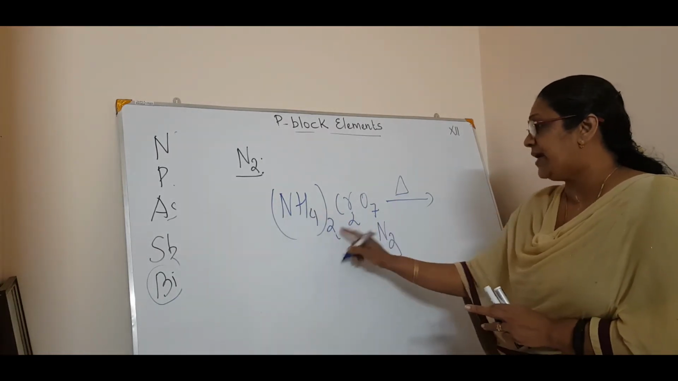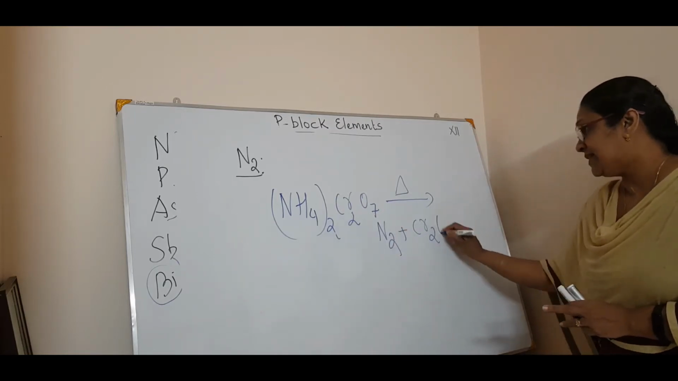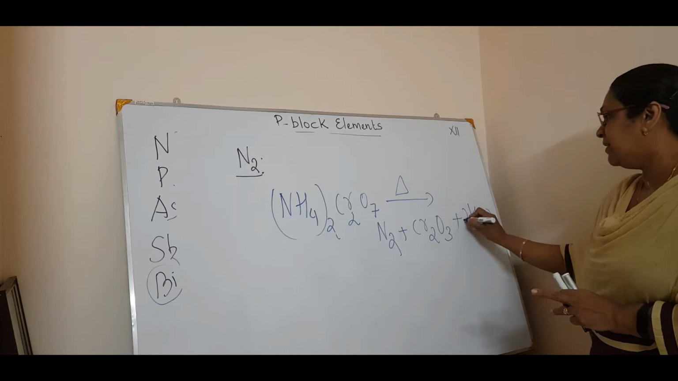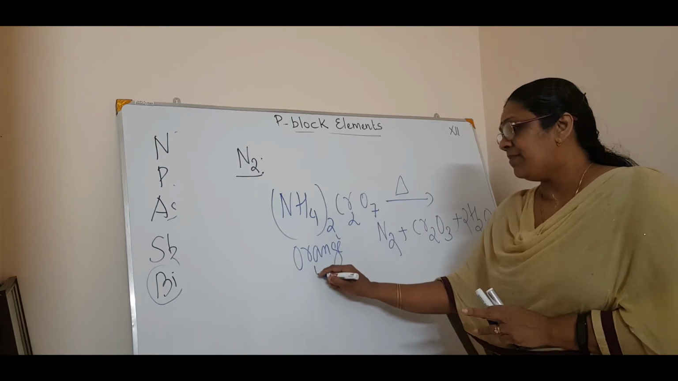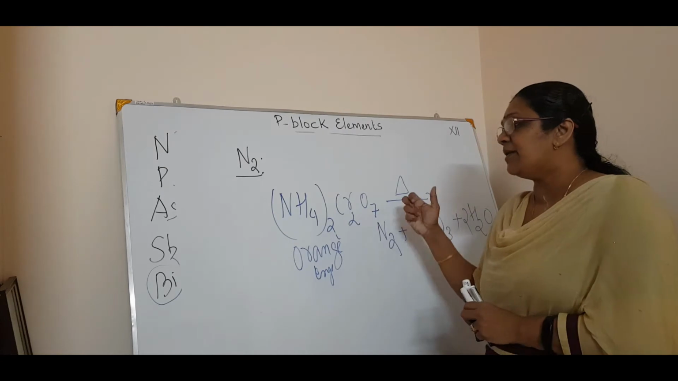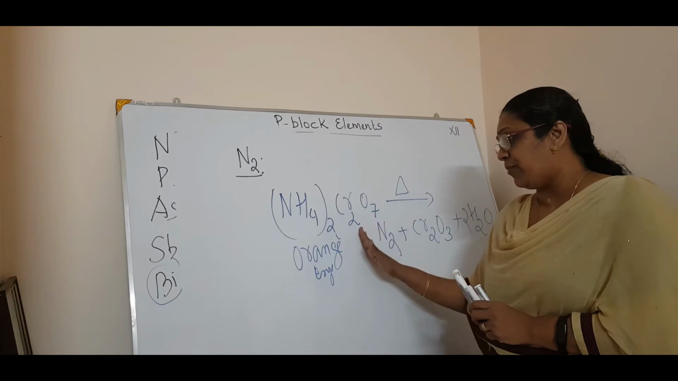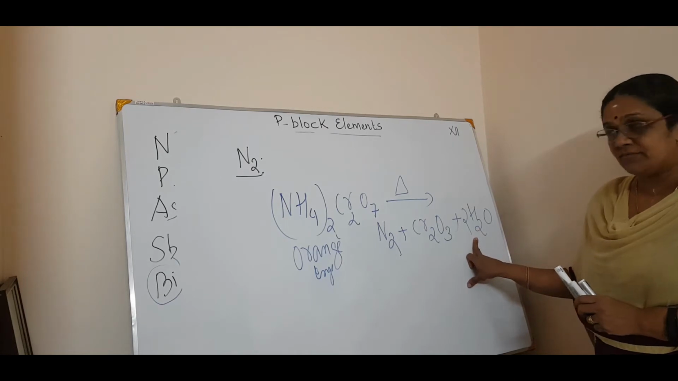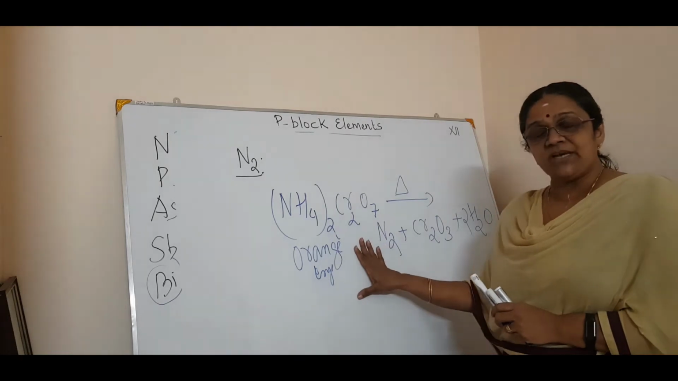You have to get N2, right? N2 plus Cr2O3 plus H2O. See, these are formed, and this is orange crystals. If you see it in the lab, it is orange crystal. So the second method of preparation is by the thermal decomposition of ammonium dichromate. Okay, so by thermal decomposition of ammonium dichromate, you will get nitrogen plus chromic oxide plus water. Just balance it. Okay, that's all. I think it is balanced. Okay. So this is the second preparation, thermal decomposition.